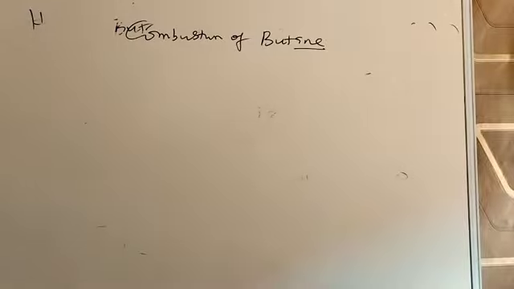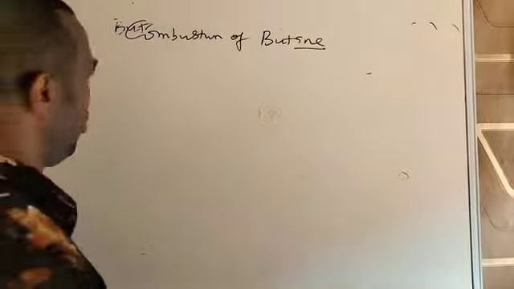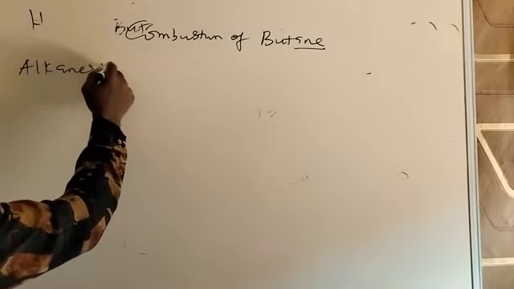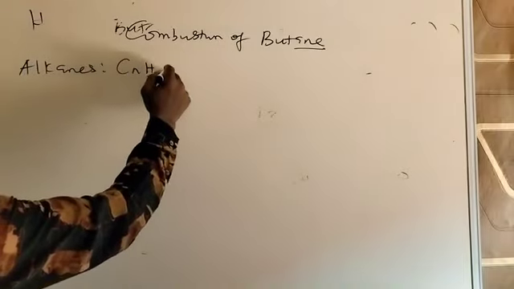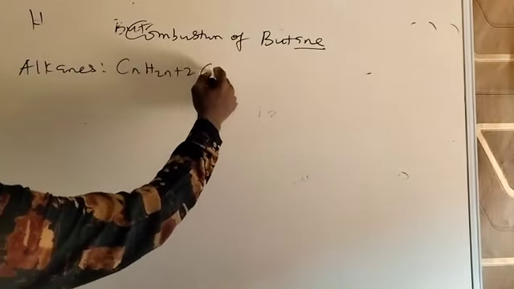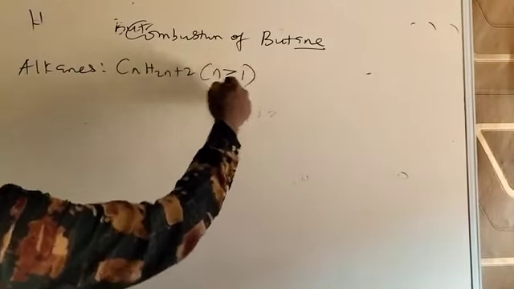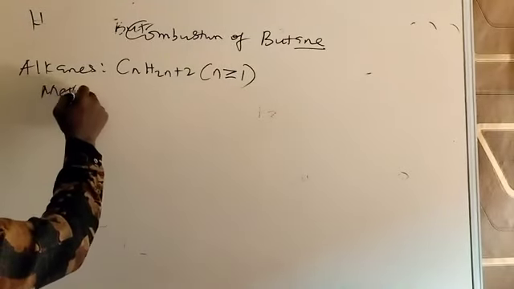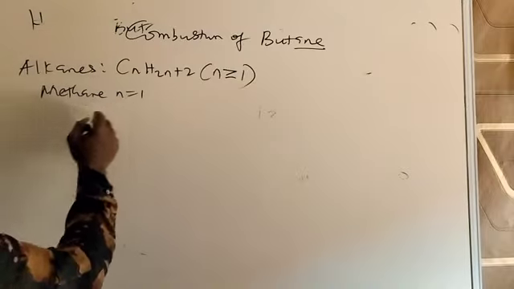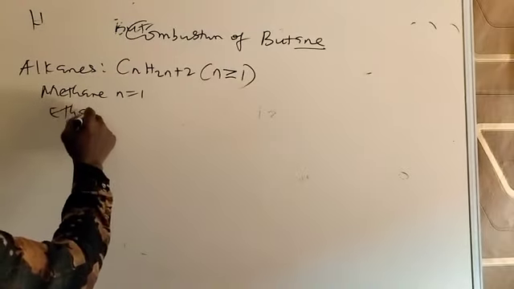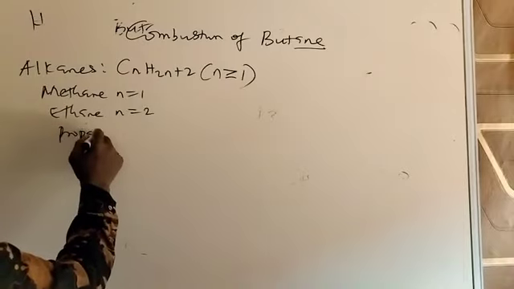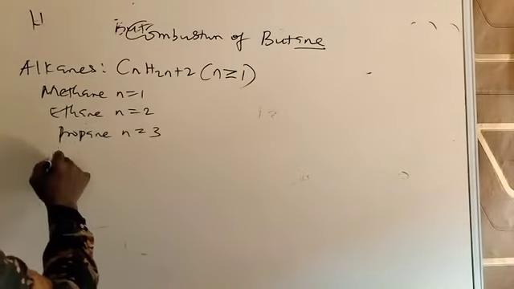So what the problem now is to get the formula of butane. So you should know all alkanes. Alkanes have the formula CnH2n+2, where n starts from 1. So the first member is methane. For methane, n is 1. Ethane, n is 2. Propane, n is 3.